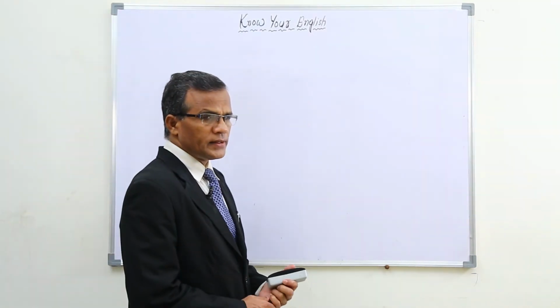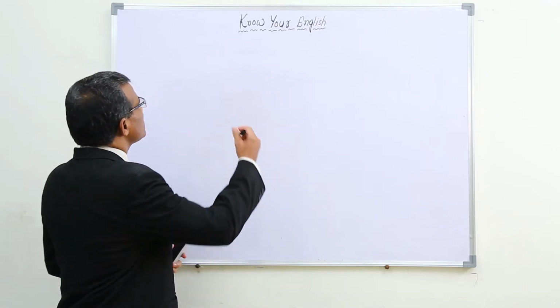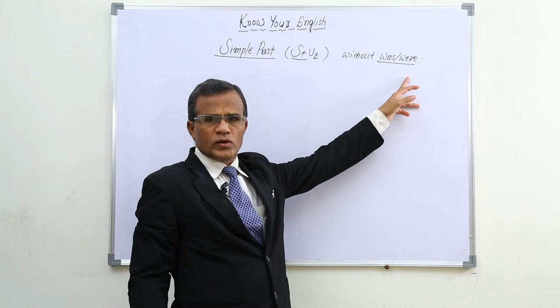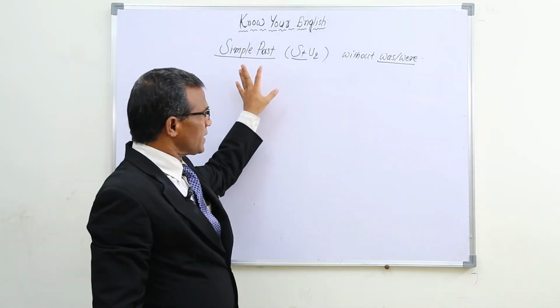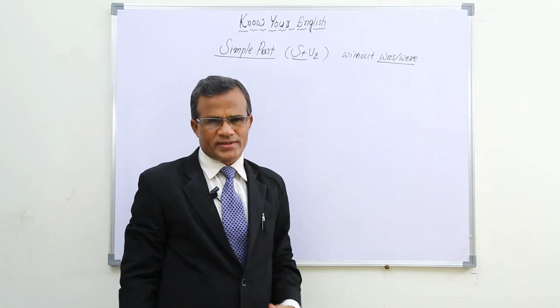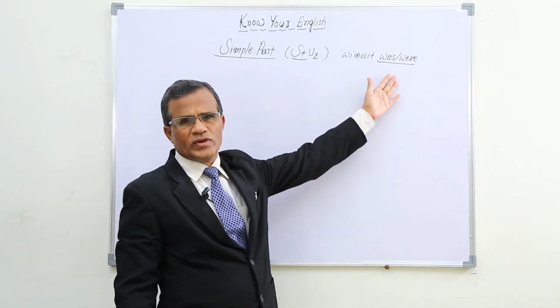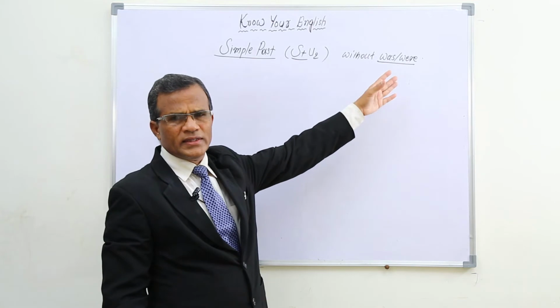Now, let's learn another structure. Simple past. Was or were are also V2 forms only, but in this structure we don't use was or were, because we have already learned the structure with was or were separately. So we don't want to learn these things here.